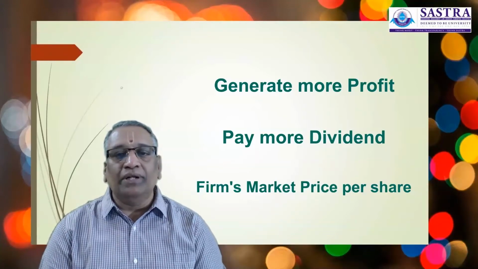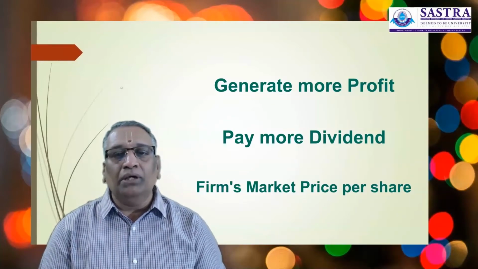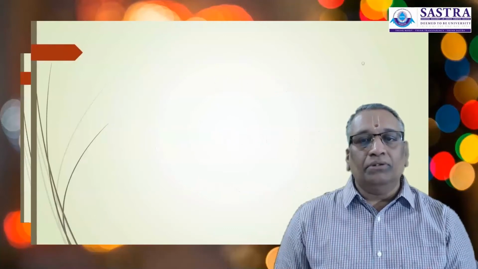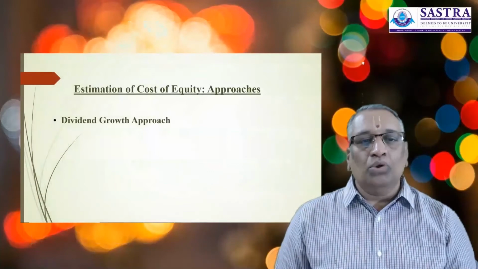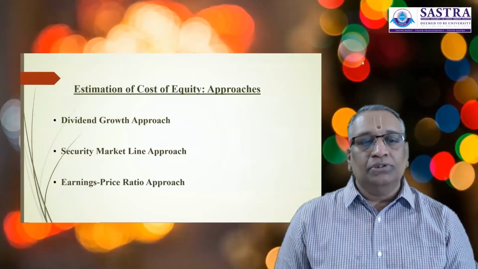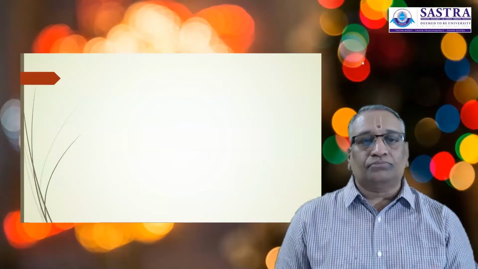So in this lesson video, we will be discussing the method of computing the cost of equity. To estimate cost of equity, there are certain approaches: dividend growth approach, security market line approach, and earnings price ratio approach. First, let us consider the dividend growth approach.